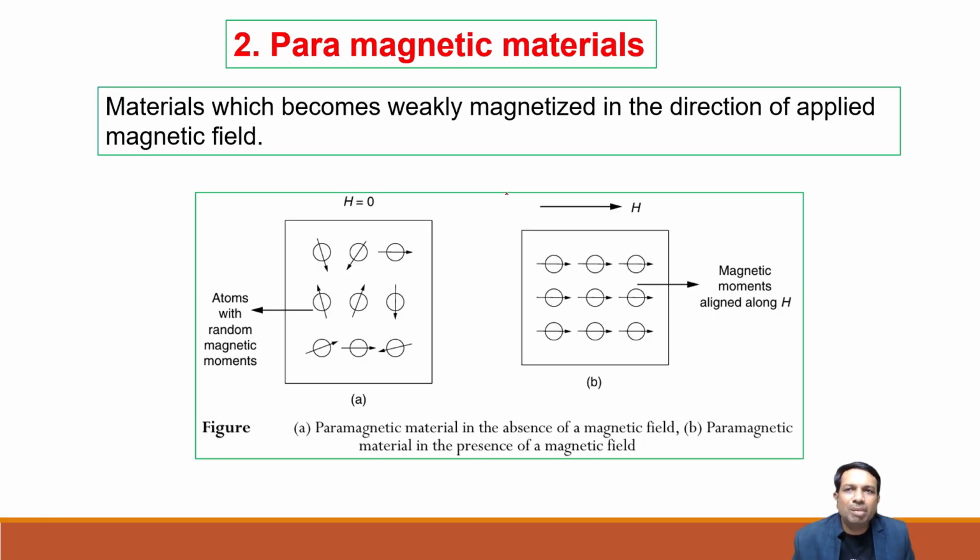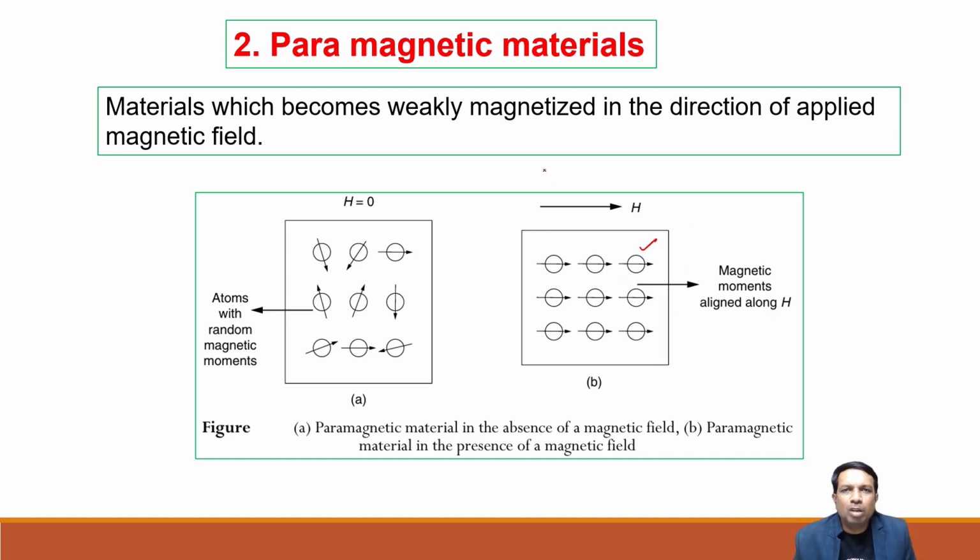Next come the paramagnetic materials, which become weakly magnetized in the direction of the applied magnetic field. Without application of the field, the dipoles exist but they are randomly oriented, with magnetic moments in different directions. Whenever we apply the magnetic field, they orient along the direction of the applied field.